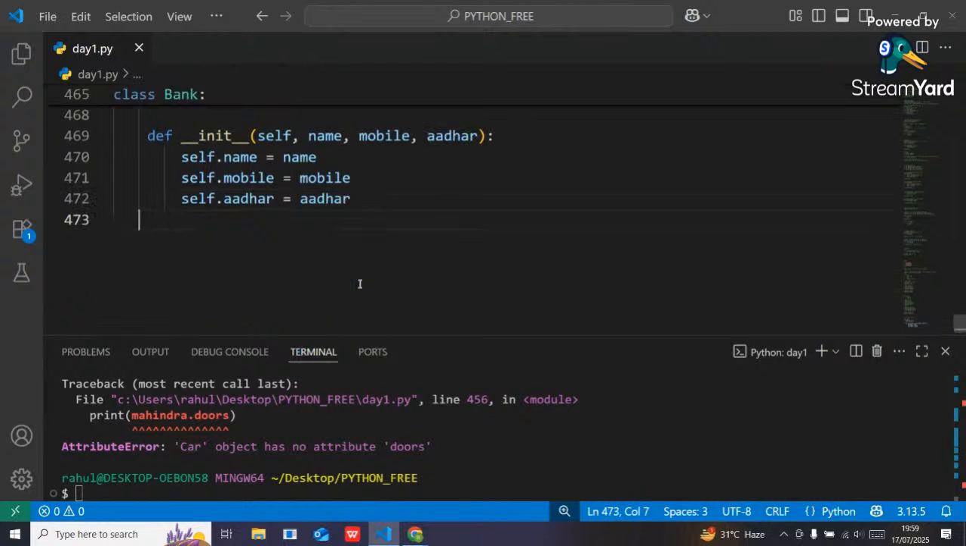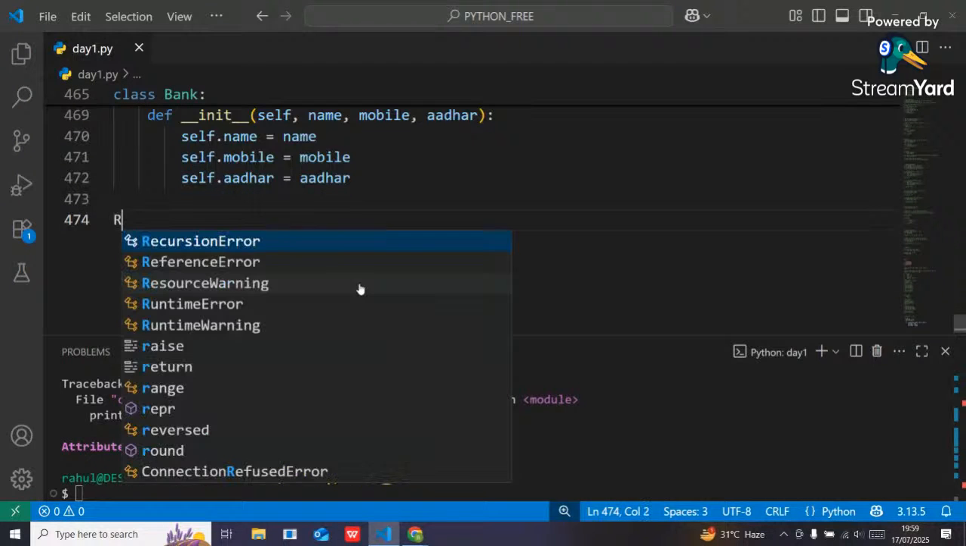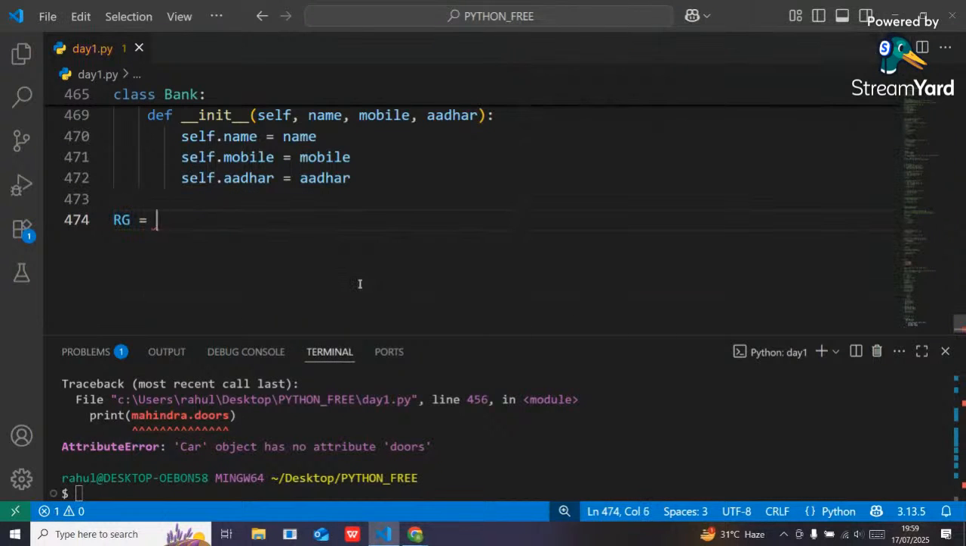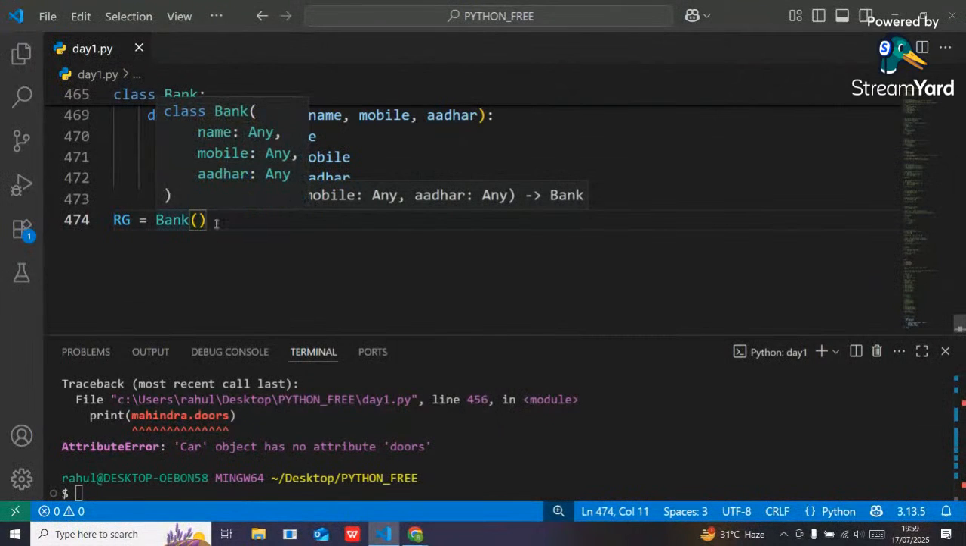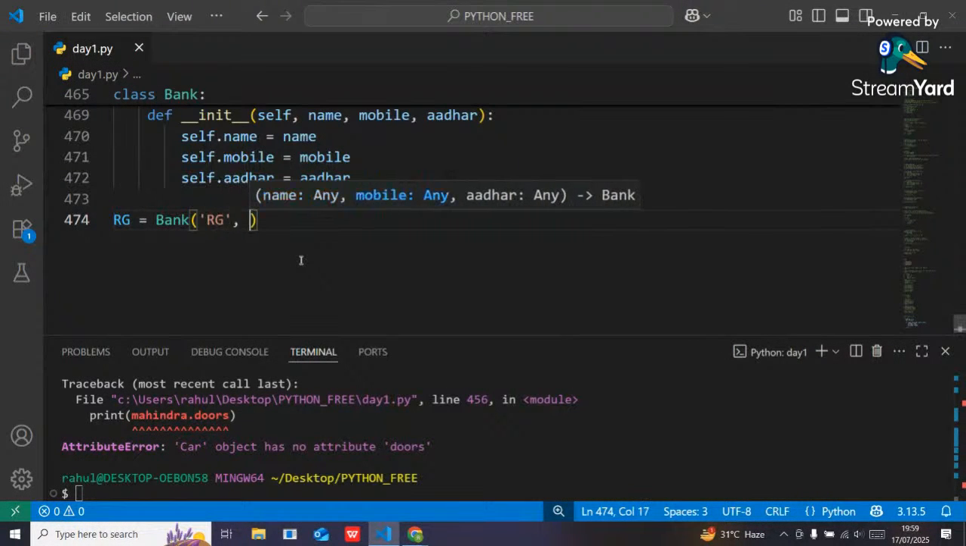So here, if I create a customer like RG, I am the customer of SBI. Here you can see it will ask a few details, like suppose you want to open your account. So here you have to pass your name. My name is RG. What is my mobile number? My mobile number is 0123. And what's my Aadhaar card number? Same number I will pass.